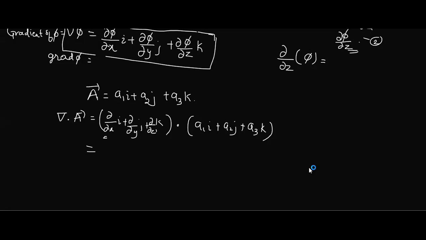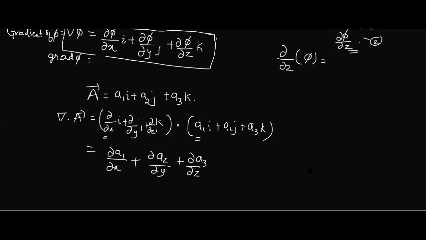So the i coefficient is dou by dou x, the i coefficient of A is A1. So it is dou A1 by dou x plus dou A2 by dou y plus dou A3 by dou z. Is the part clear?